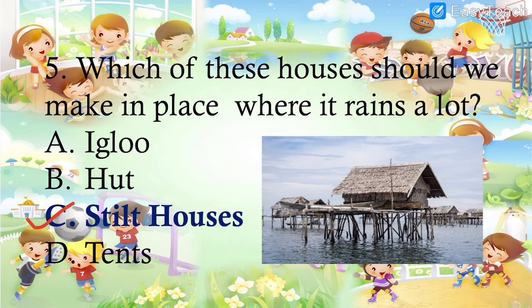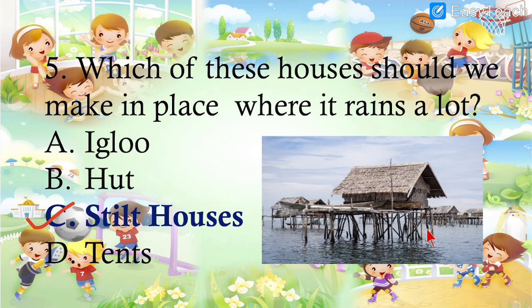And why should we build stilt houses over there? The houses with the stilt are called stilt houses. Over here you can see where my arrow is given. This is the stilt. The pillar or the stick on which the house is standing is called the stilt.